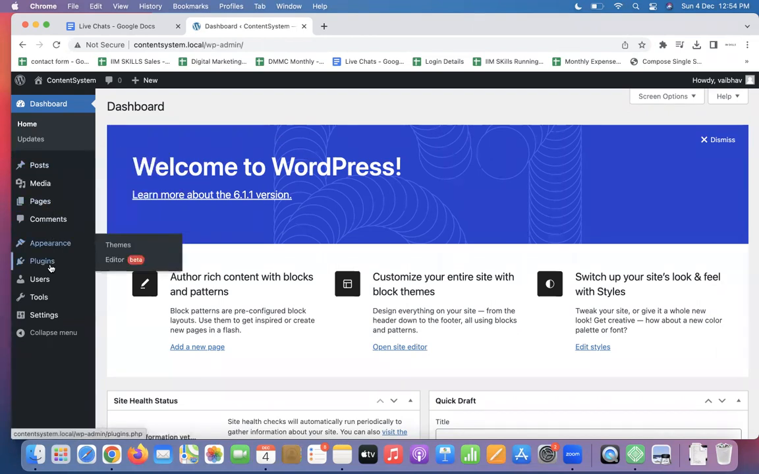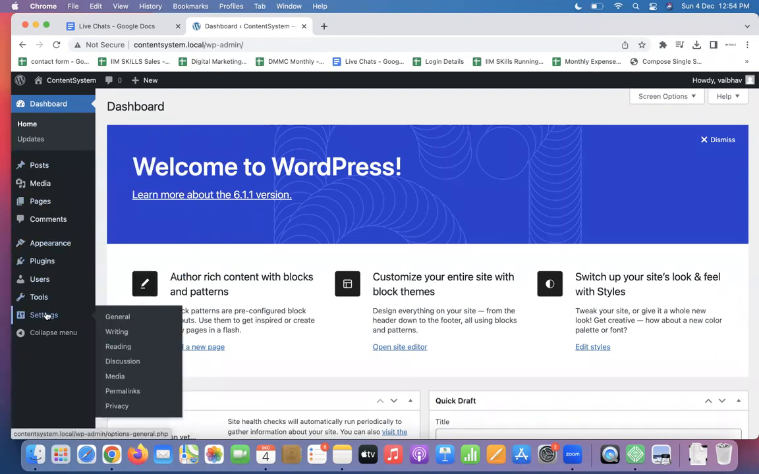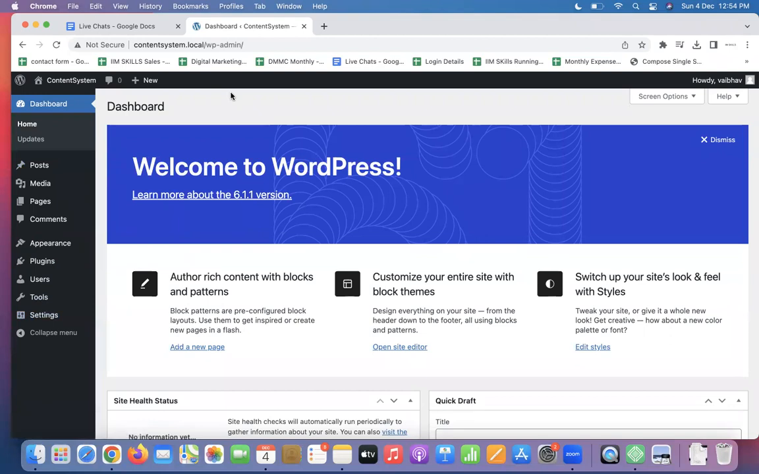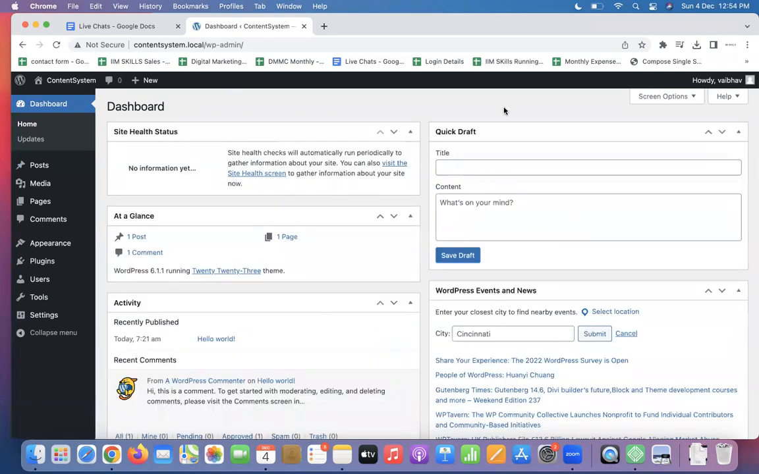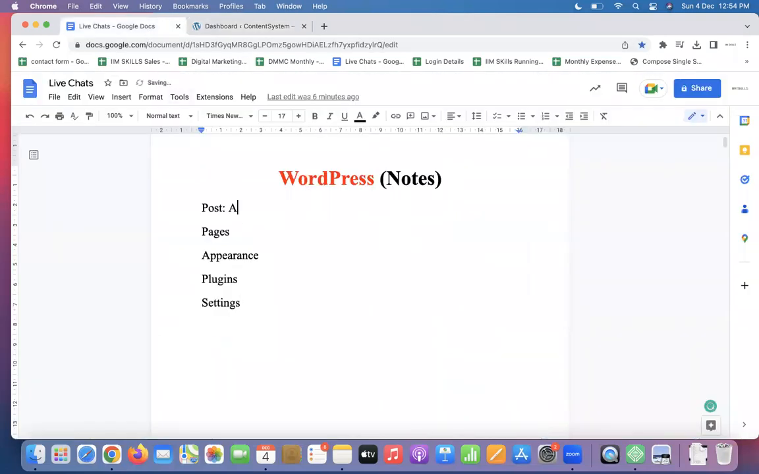Posts, pages, appearance, plugins, settings. These are the 5 places where the entire WordPress will play as a game. What are posts? Where we write our articles. What are pages? Where we submit any of our service pages, contact us, about us pages. What is appearance? Looks. What are plugins? Apps, extended features for the site. Settings, one-time setup. Simple.